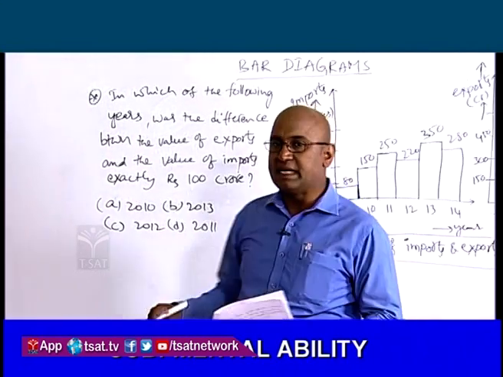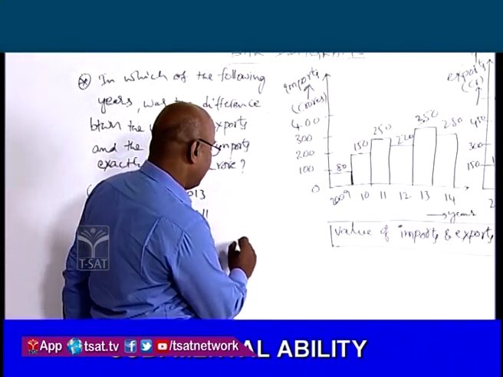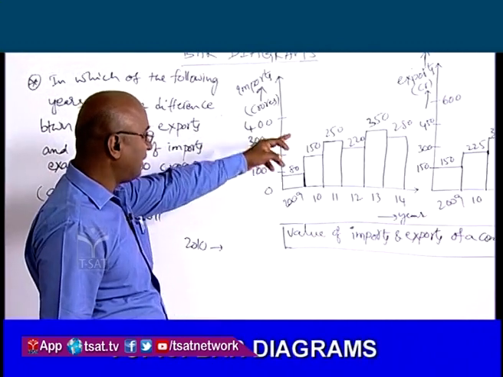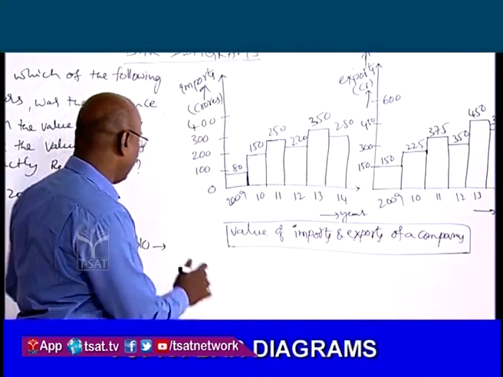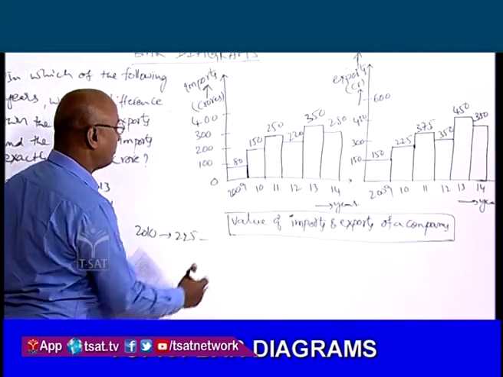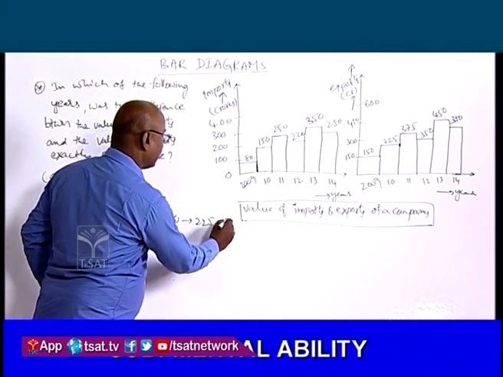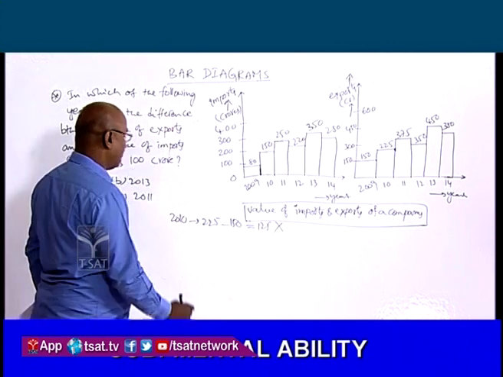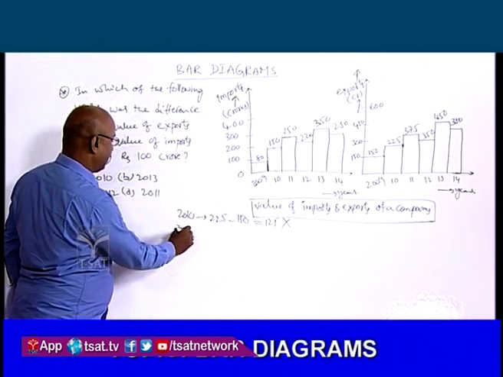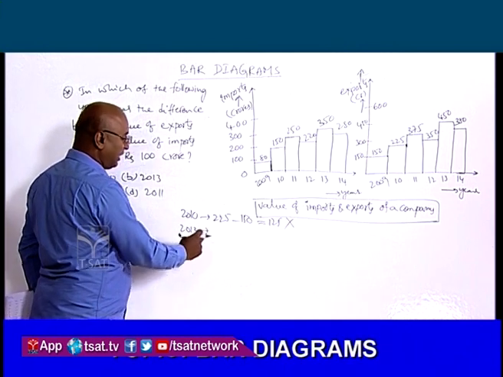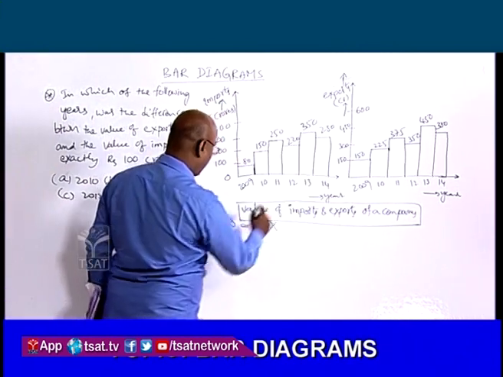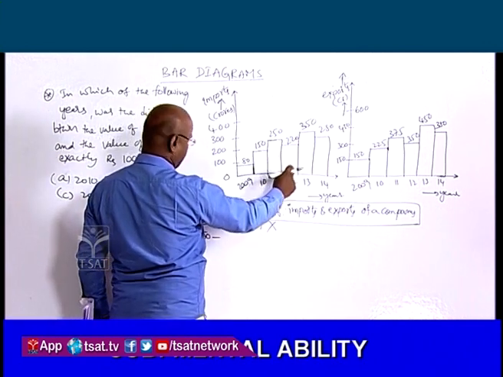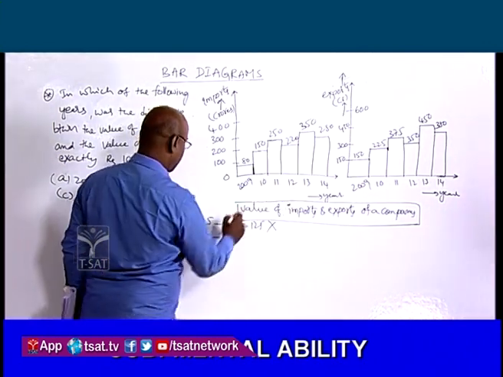సో ద ఫస్ట్ ఆప్షన్ ఈజ్ 2010. ఇన్ 2010 the value of exports is equal to 225 and the value of imports is 150. So the difference is 125. So it is not the answer. And in the year 2013 the value of exports is equal to 450 and the value of imports in the year 2013 is 350.